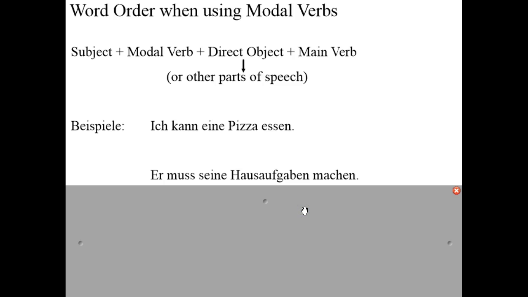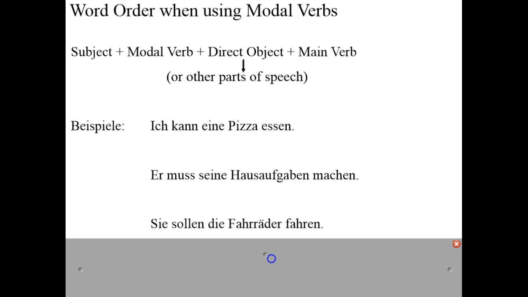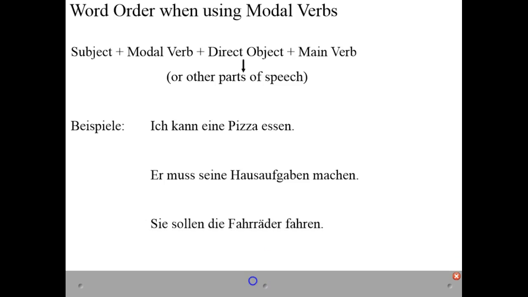Er muss seine Hausaufgaben machen. He must or has to do his homework. Müssen is our modal verb conjugated for muss, and machen is in its infinitive form at the end of the sentence. Sie sollen die Fahrräder fahren. They should ride the bicycles. Sollen is our modal verb conjugated for sie, and fahren is in its infinitive at the end of the sentence.